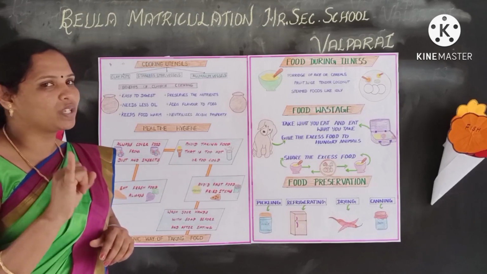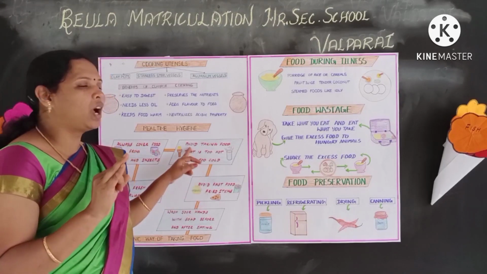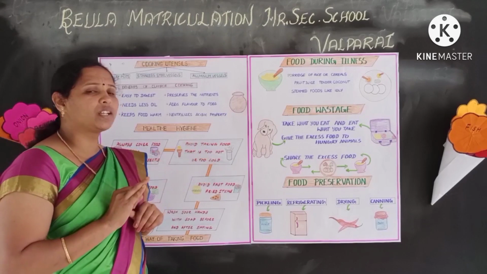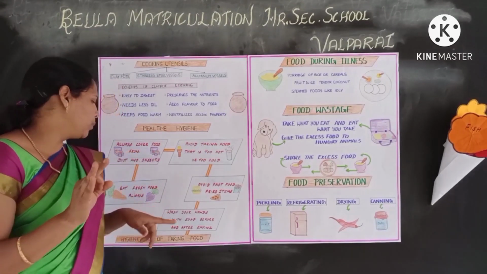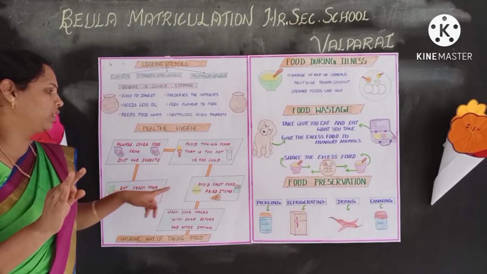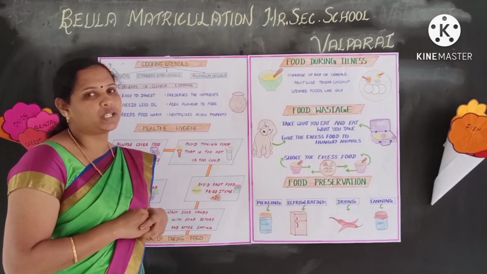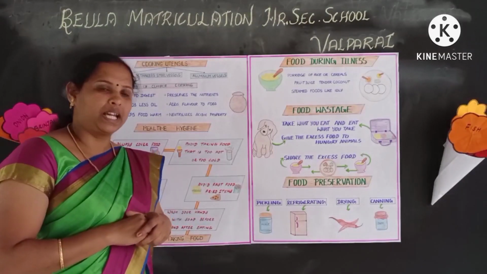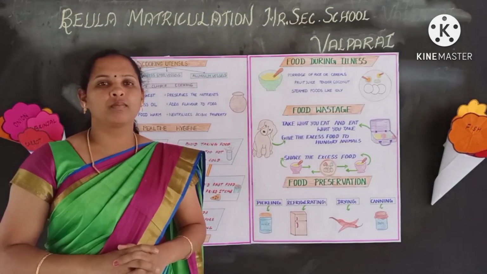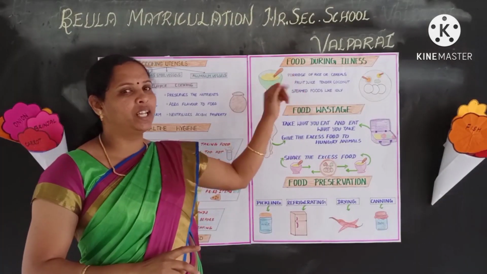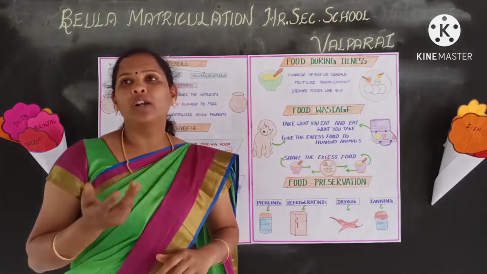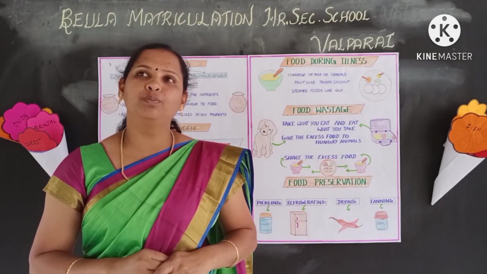What is the first one? Always cover food. Second one, avoid taking food that is too hot or too cold. Third one, eat only fresh food. Fourth one, avoid fried items. And the last one is wash your hands with soap before and after eating. The next topic is food during illness. When you are sick, what type of food does your mother serve you?